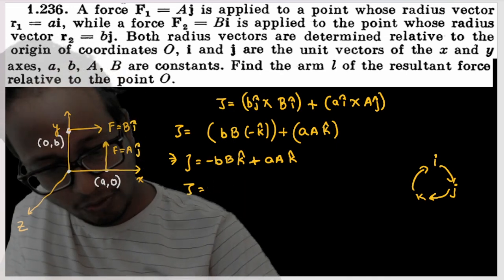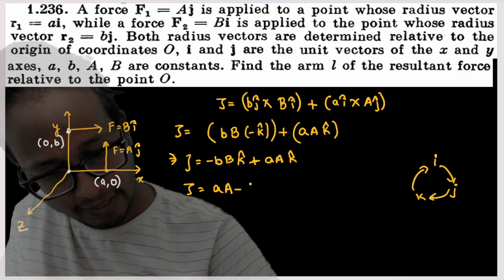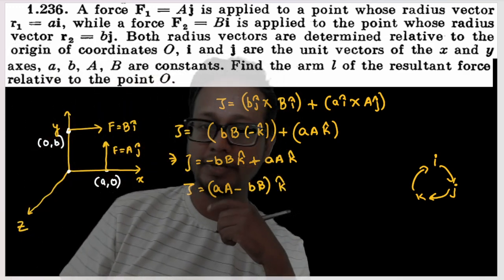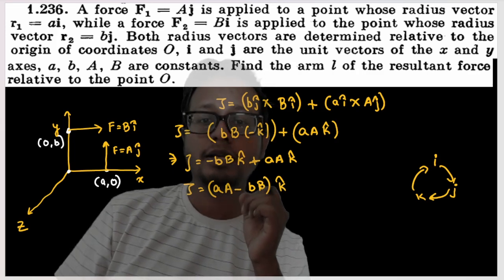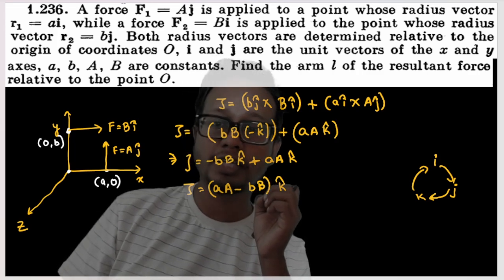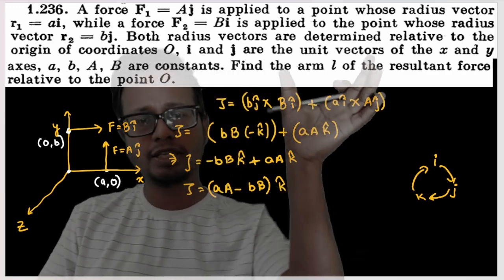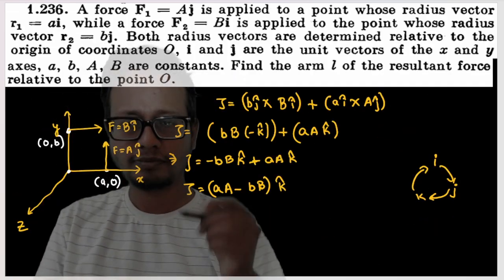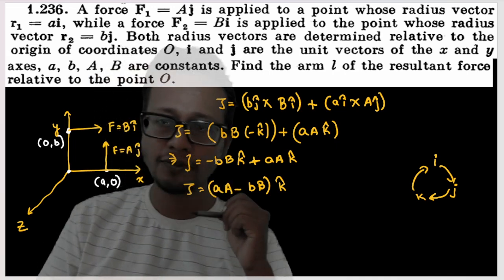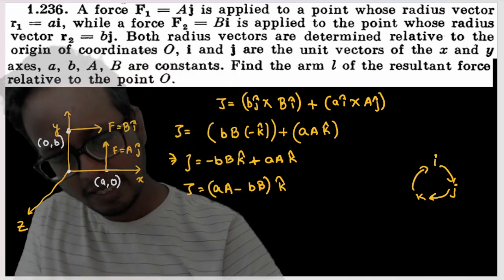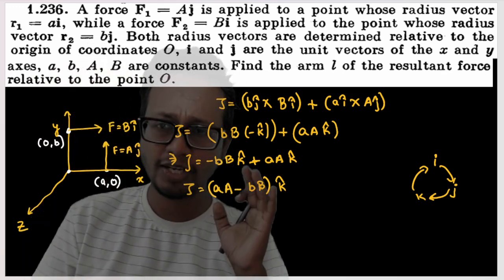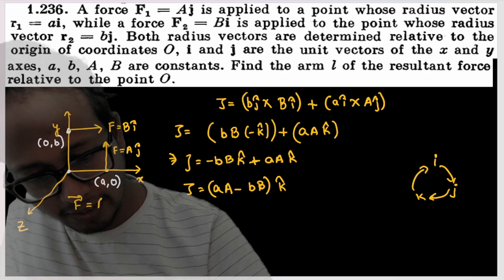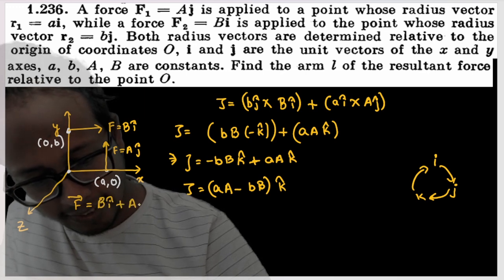So this one is (a squared minus b squared) K. This is the value of torque. Now the next question: find the arm length of the resultant force relative to point O. This part of the question is same as the previous part, because if you add this force and this force, there will be a resultant force, and that resultant force will pass through somewhere. Now the resultant force or total force is bi plus aj.